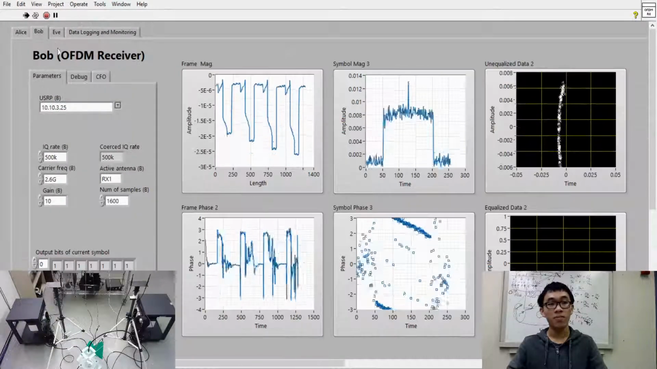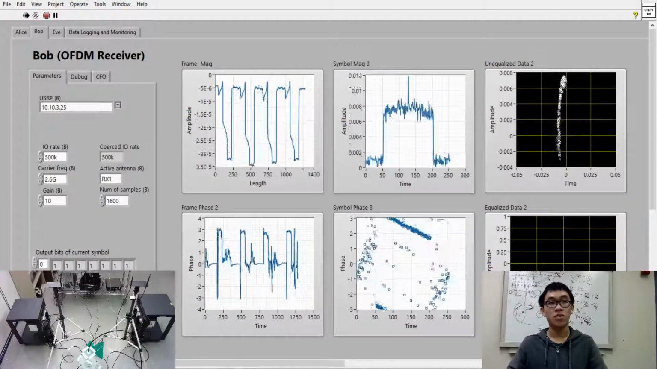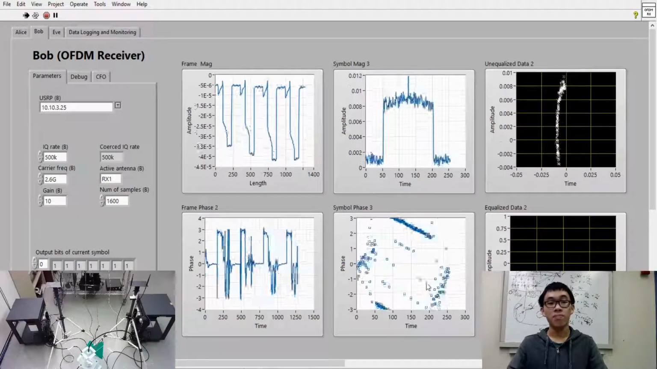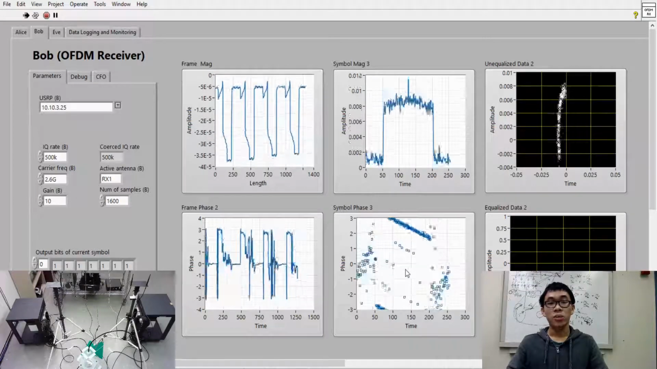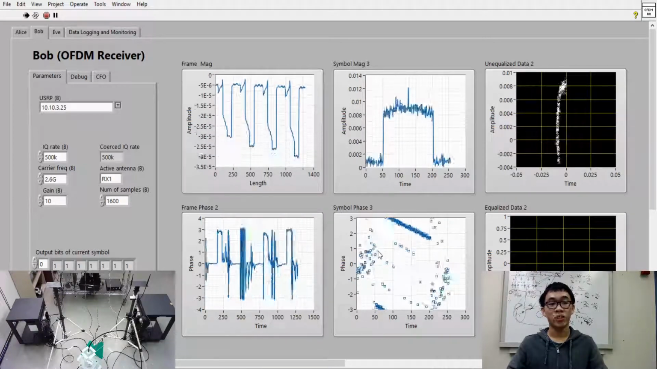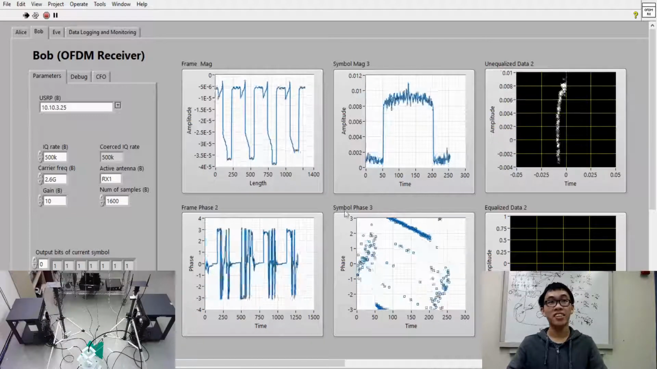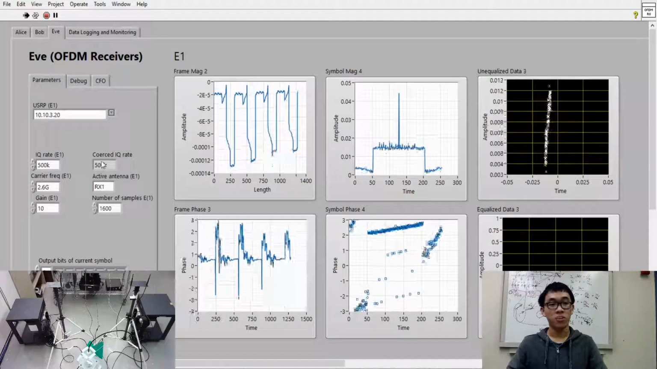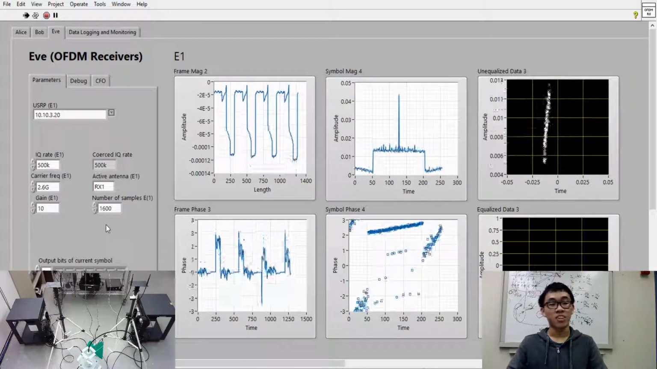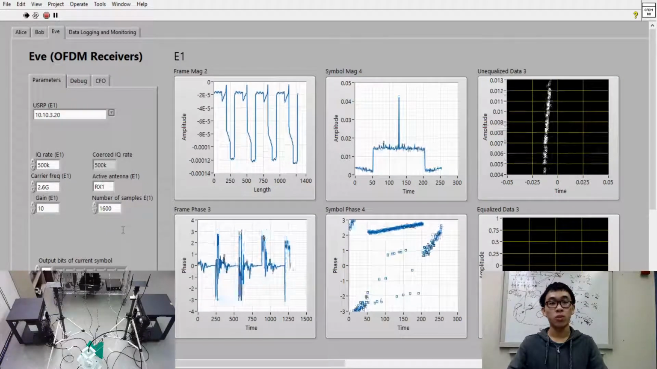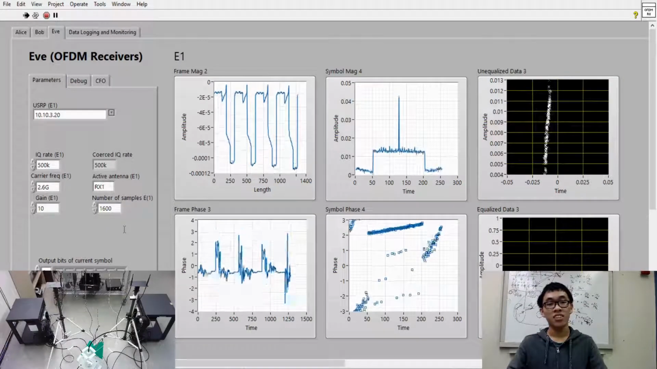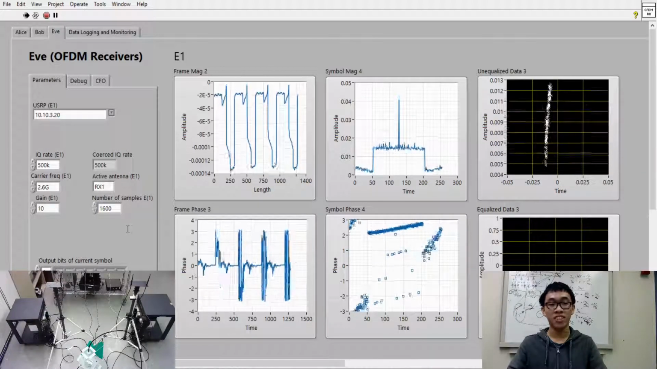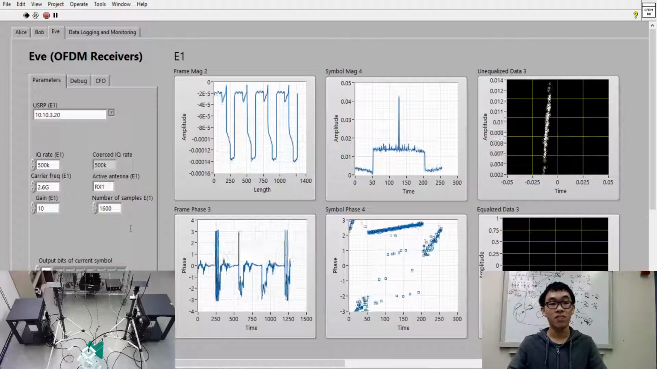Here, in Bob's tab, we can similarly see the parameters of Bob as well as set them, and we can see the data received by Bob. So Bob has just one USRP and one antenna in order to receive the signal transmitted by Alice. In Eve's tab, Eve has the same parameters as well, and Eve only has one USRP and two antennas in order to attempt to recover data from Alice by exploiting the spatial diversity from the signals received by the two antennas.